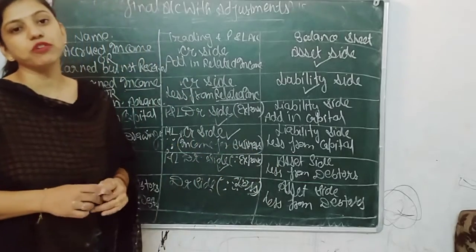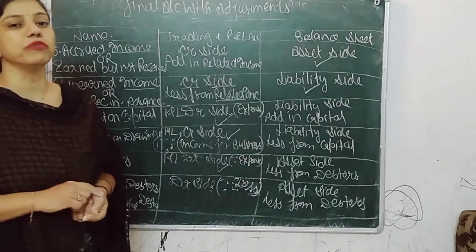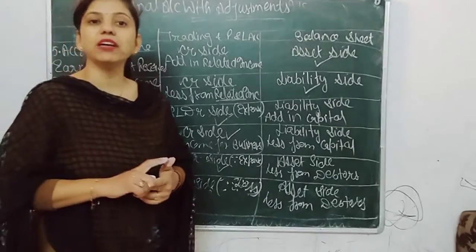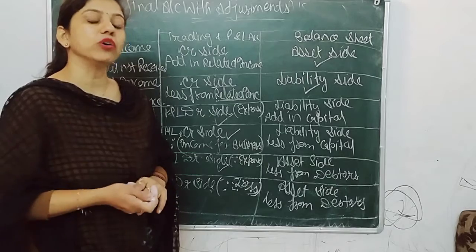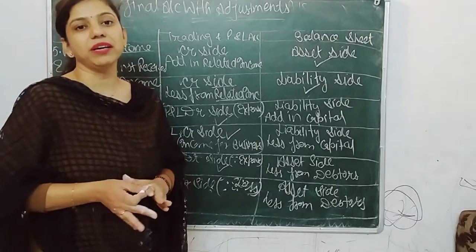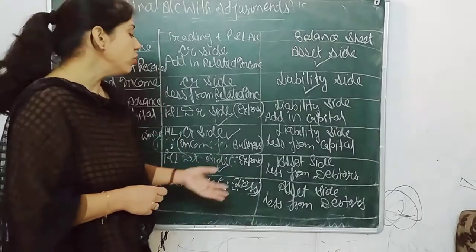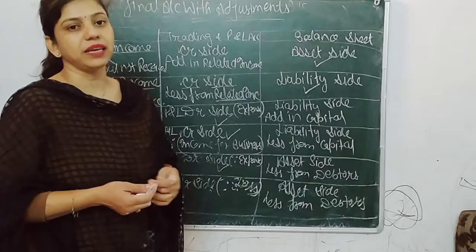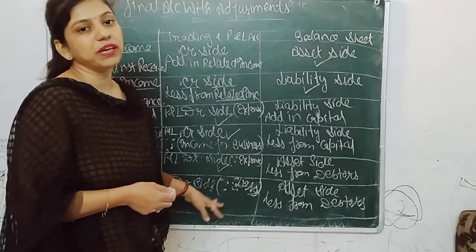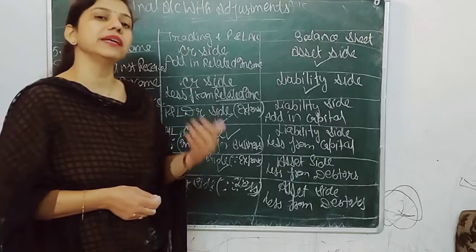But if provision for doubtful debts is given in the question, then it means old provision. We have to compare old provision with new provision, and in the next video I will give you the complete treatment regarding the adjustment of debtors, when old provision and new provision are given. So for watching the treatment of all adjustments relating to debtors, please see the next video.